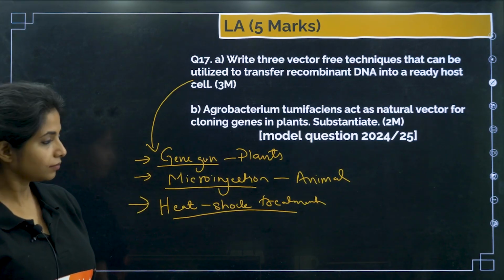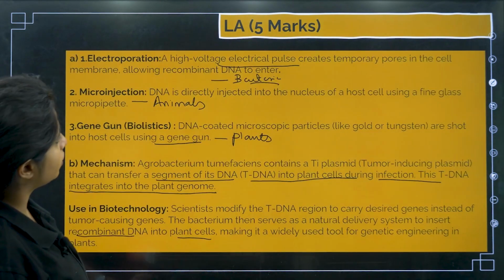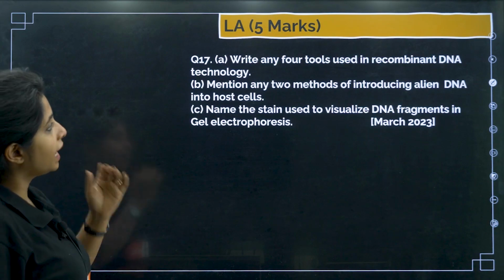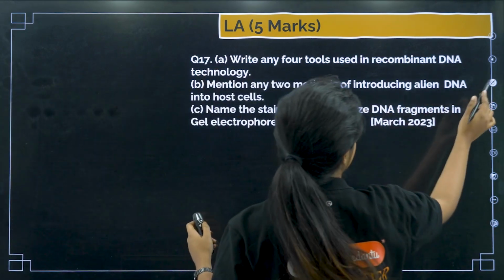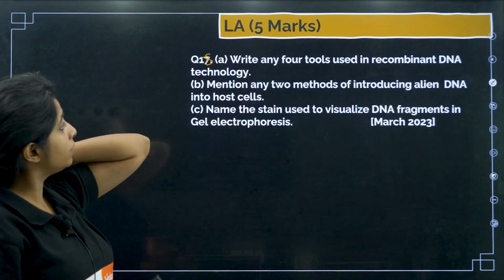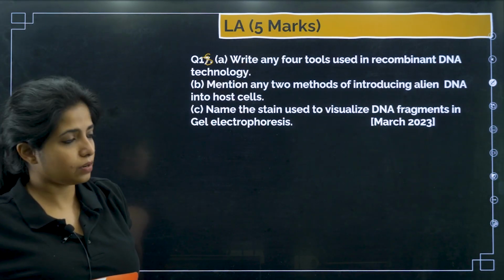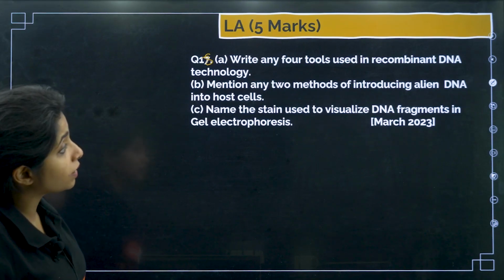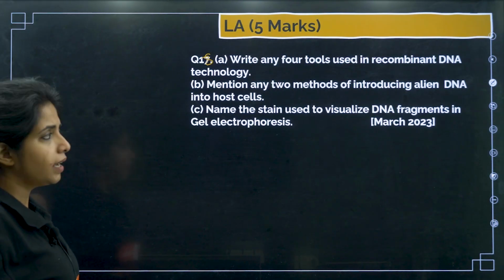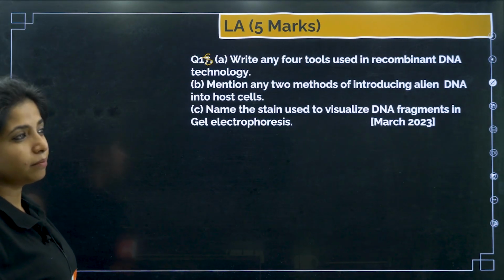Okay, cool. Now, next question. Why are there 17 questions? This is also 17, this is also 17. So this has to be 18. Write any 4 tools used in recombinant DNA technology. Mention any 2 methods of introducing alien DNA into the host cell. I already told you, biolistics, anything you can say: electroporation, gene gun method, microinjection, everything.